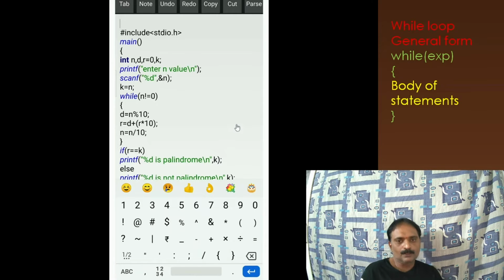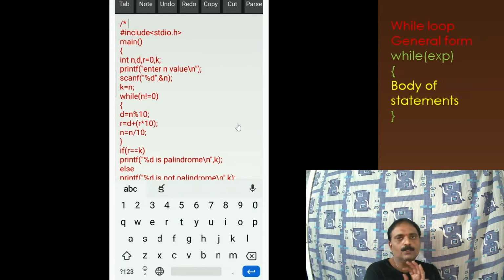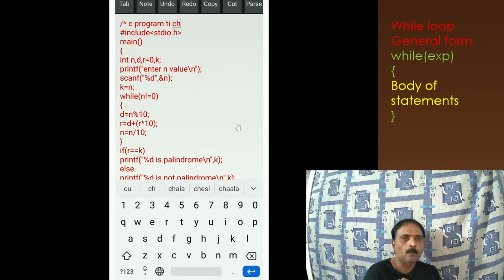So let me run this program. I am giving the title here. When we want to give a comment line, it is to be written under /* and */. We have already seen these things in the previous class. So here I am writing the title as: C program to check whether the given number is palindrome or not.